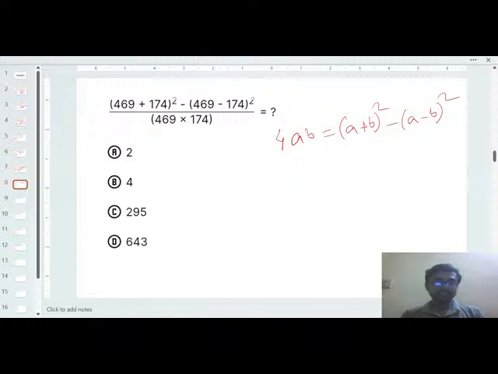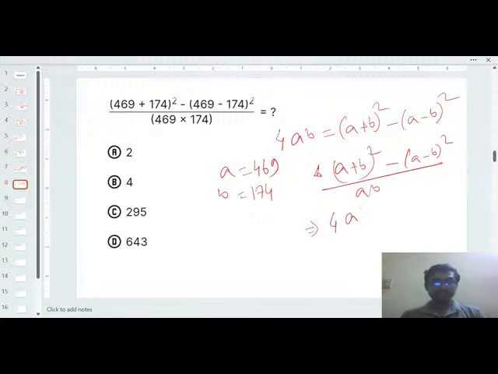So just consider a equal to 469 and b equal to 174. So automatically you will get (a plus b) whole square minus (a minus b) whole square divided by ab. So automatically you will get 4ab by ab, equal to how much? Equal to 4. So the second option will be the correct option.